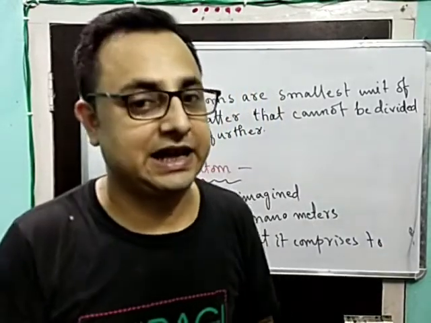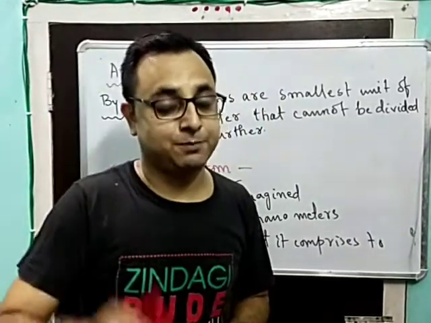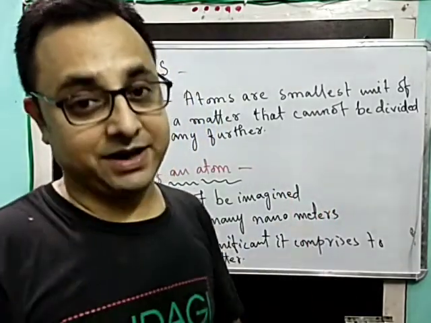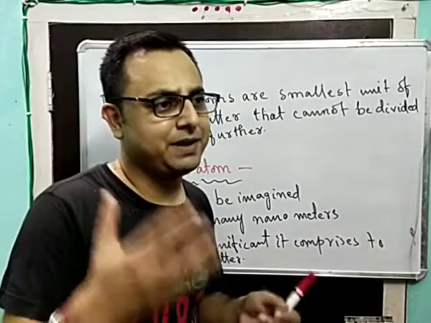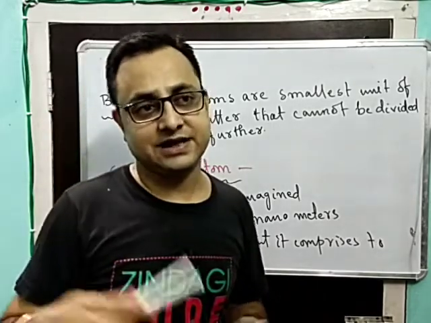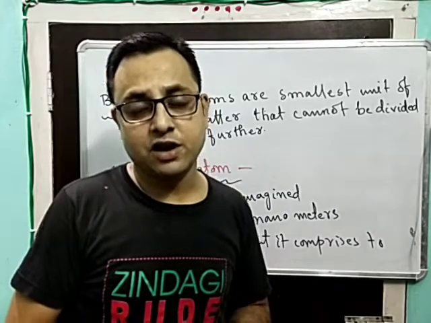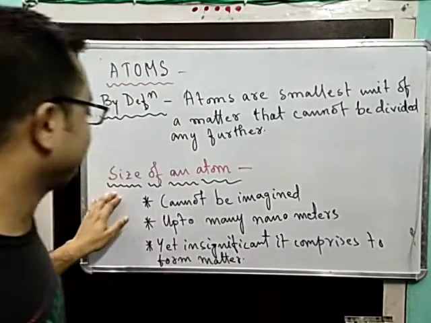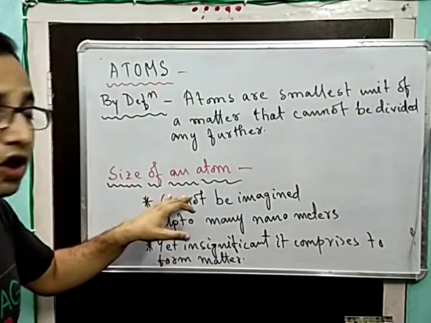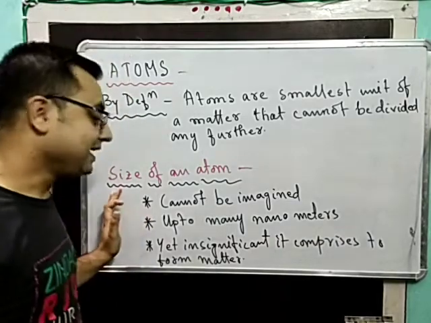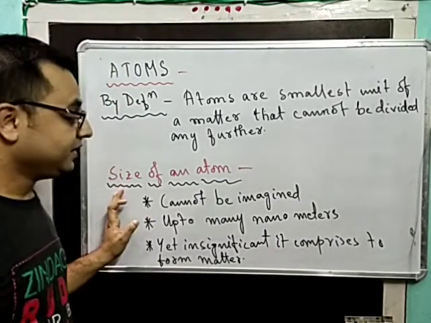Absolutely, we understand that atoms are the responsible factor for making matter. But what makes us think is what is the size. Is the size really very small? If it is small, how small is it? So that is what we need to talk about, the size of an atom.